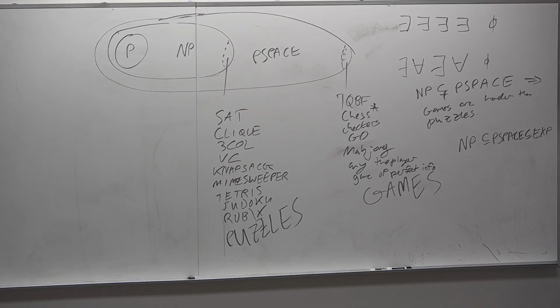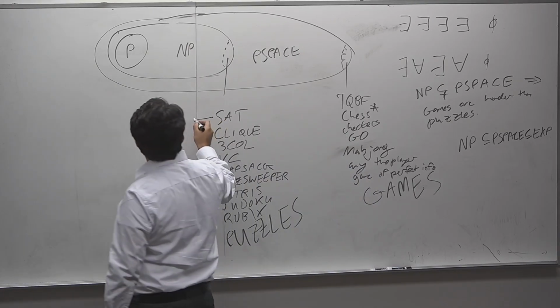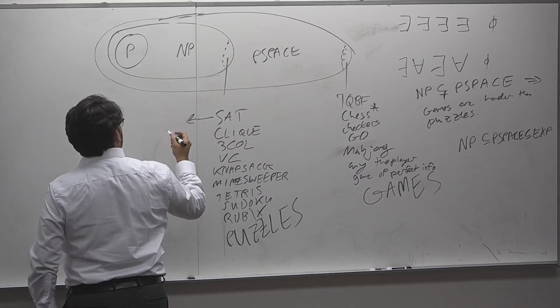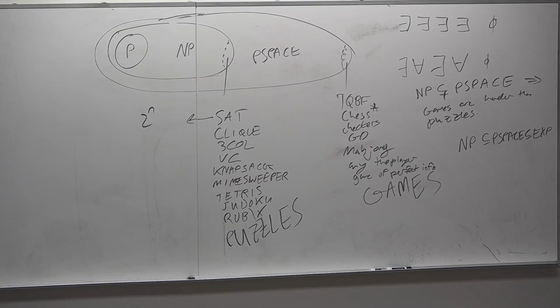so to an algorithms designer, there's really no difference between NP and PSPACE. But to a complexity theorist, because we have this distinction between them, we can say something about the difference between games and puzzles. Now, what do you think the best algorithm for SAT is? The best algorithm we have for SAT is brute force search, 2 to the n, in the sense that you try all 2 to the n rows of this truth table. In fact, we don't have anything to beat this.